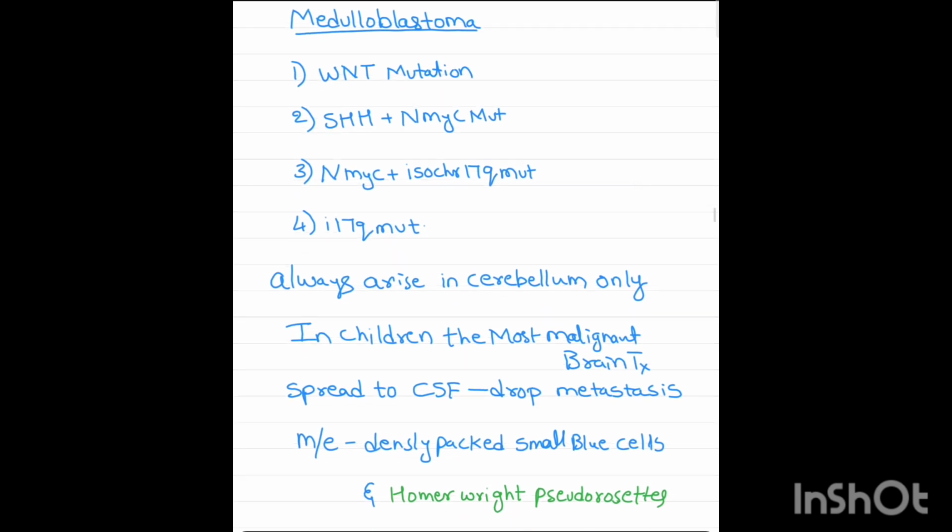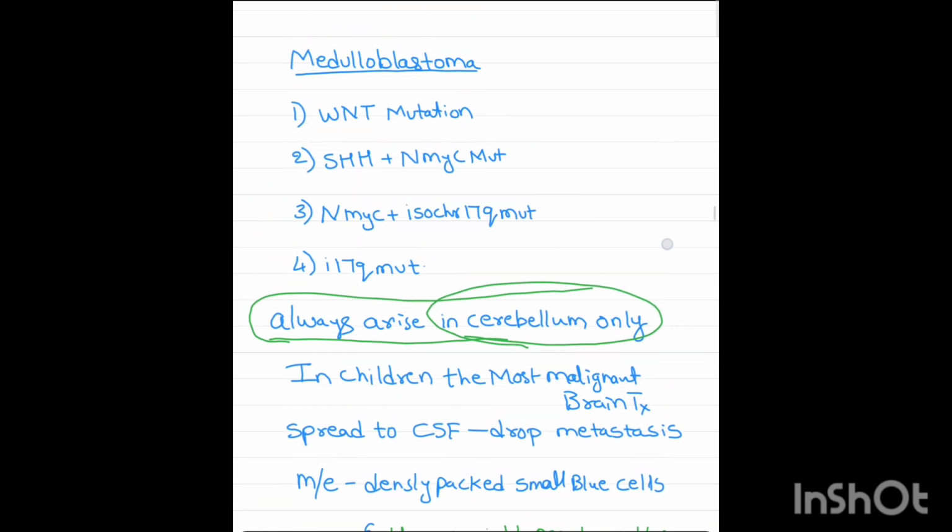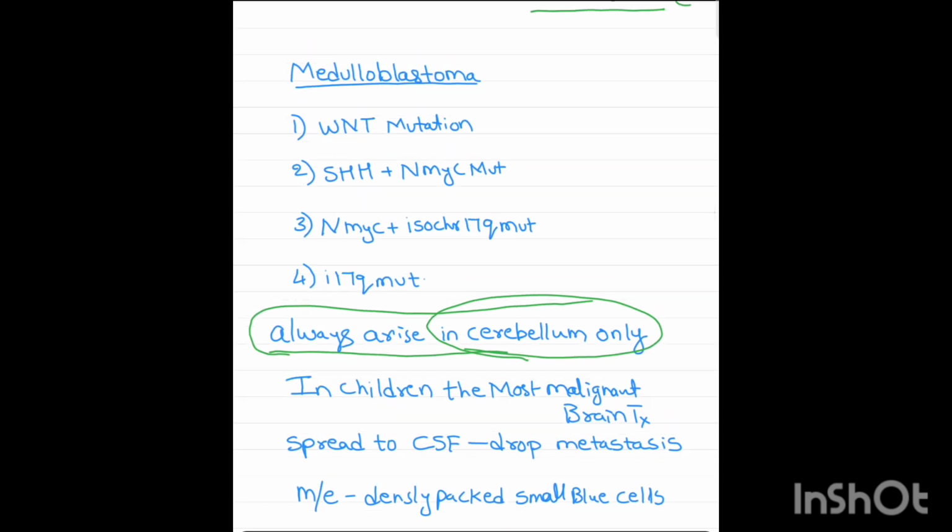Medulloblastoma always arises from the cerebellum. Coming to the genetic portion, WNT mutation is seen in the first type. SHH and NMYC mutation is seen in the second type. NMYC and isochromosome 17q in the third type. Isochromosome 17q in the fourth type.